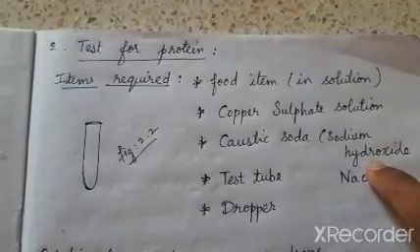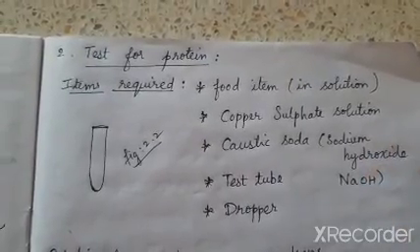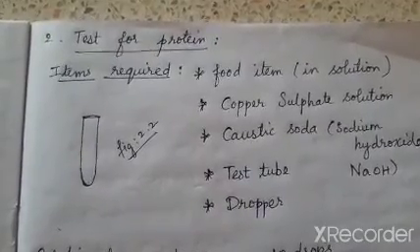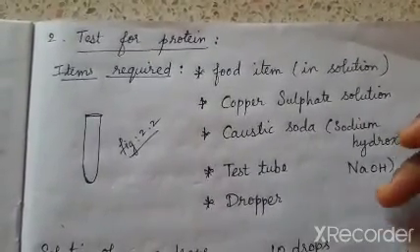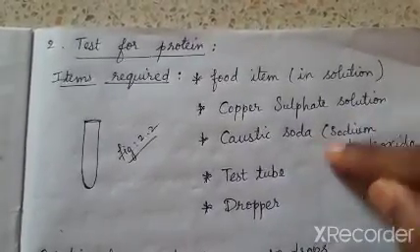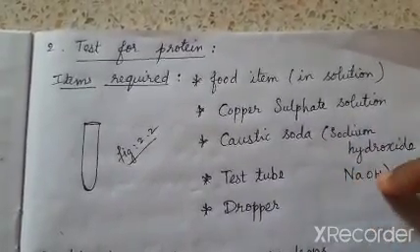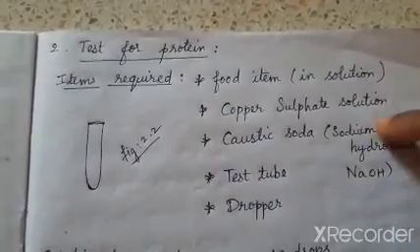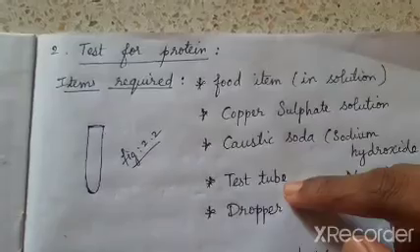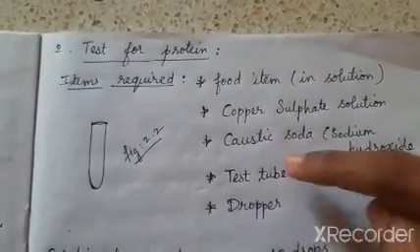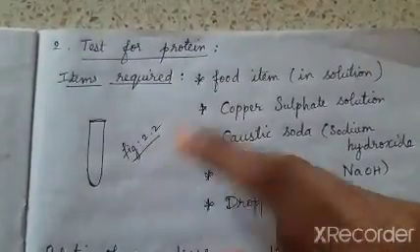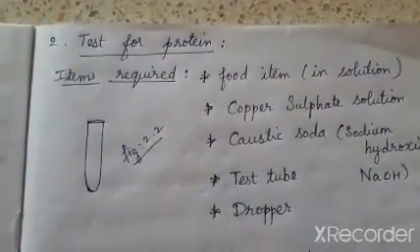Where can we find the sodium hydroxide? Means in our soaps and all. The soap which we use for washing and bathing, all the soaps are basic and their chemical formula is NaOH. They contain sodium hydroxide in it. Okay, and I need a test tube and a dropper. So what is a test tube? First of all, you have to look at the figure 2.2 in your textbook for the image of the test tube.